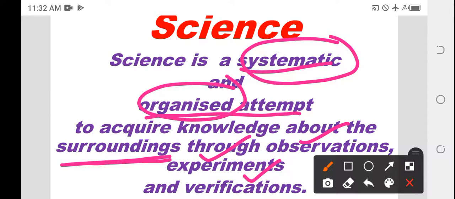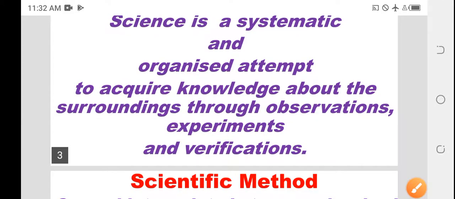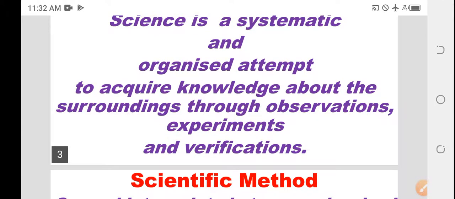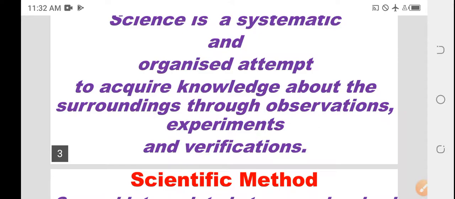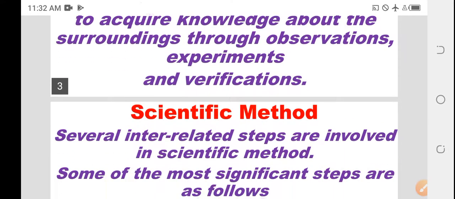This is science. We know that science has many branches. We have biological science, chemical science, mathematical science, material science, nanoscience. Similarly, physics is also one of the branches of science.